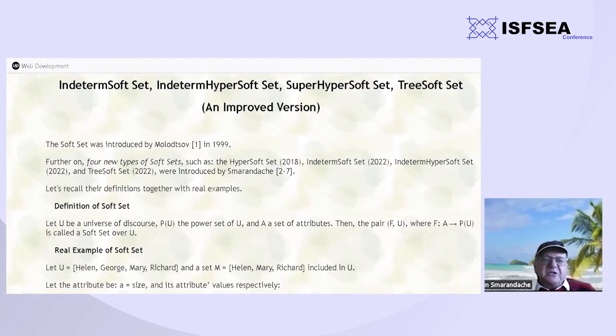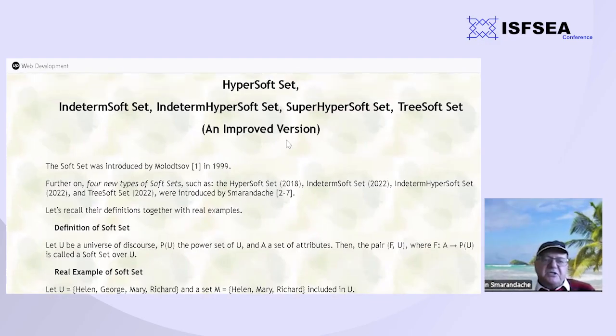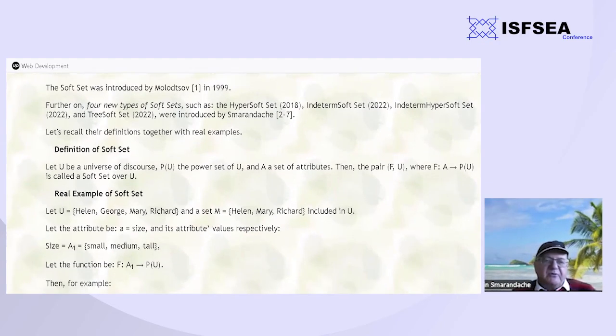The soft set was introduced in 1999 by the researcher Molodtsov, and further on, I introduced the hypersoft set in 2018, indeterminate soft set in 2022, indeterminate hypersoft set in 2022, tree soft set in 2022, and then the super hypersoft set I introduced this year, 2024.